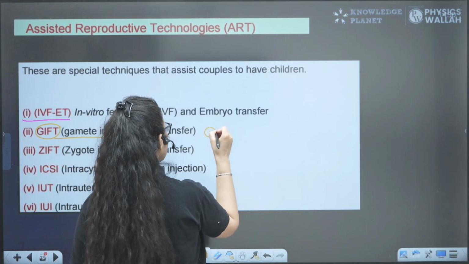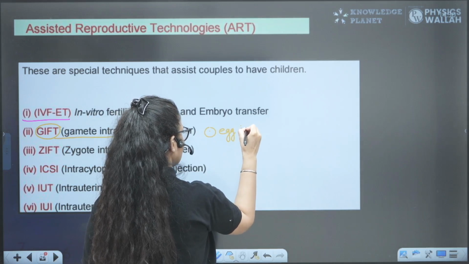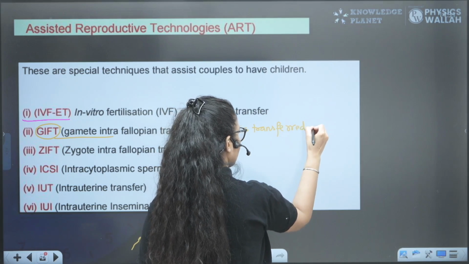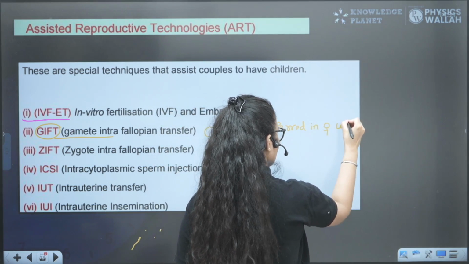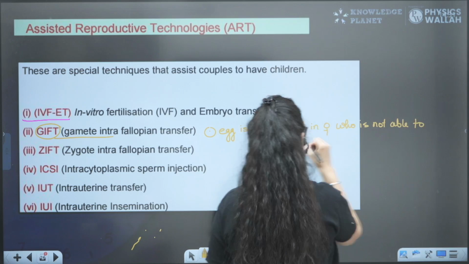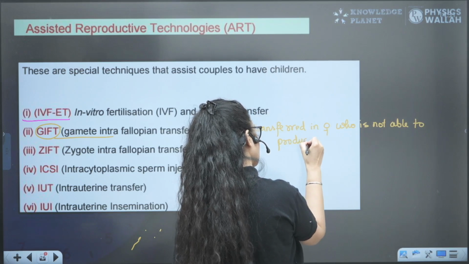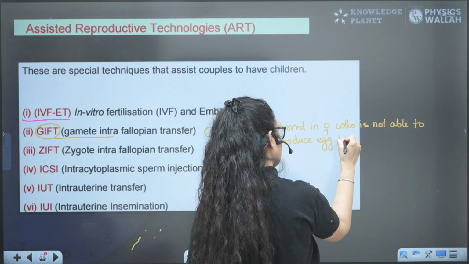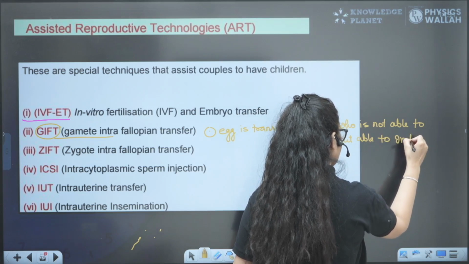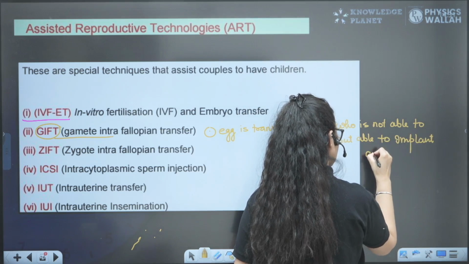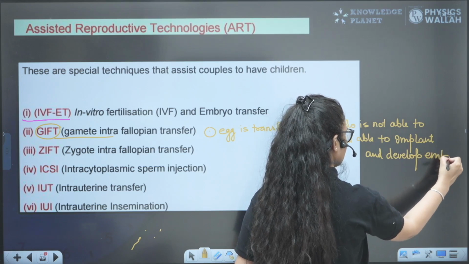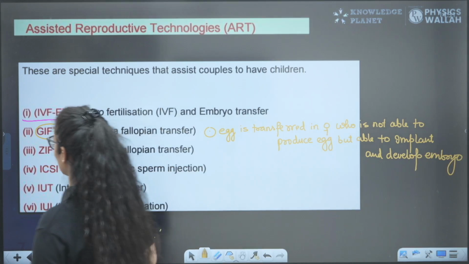So here the egg is transferred to a female who is not able to produce eggs, but is able to implant and develop the baby inside her. Develop the embryo inside her. So in that case, gamete intrafallopian transfer is done.